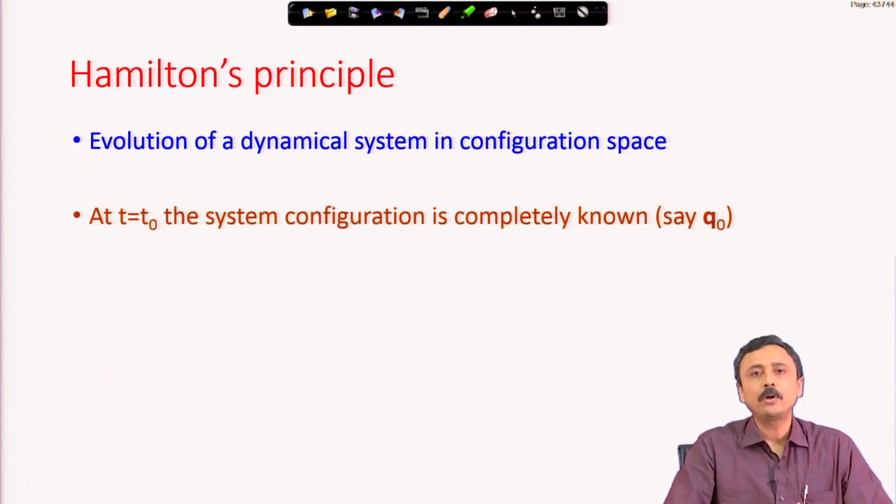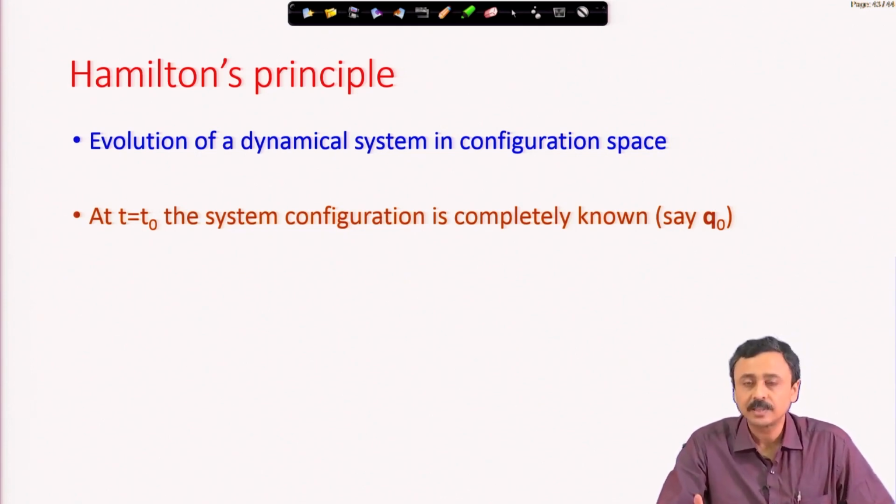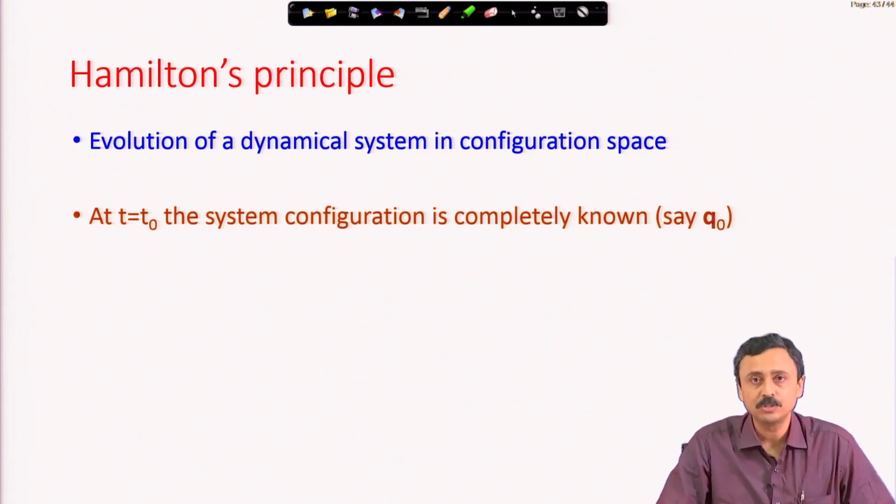As you know, any point in the configuration space completely fixes the configuration of the system. Suppose at t equal to t0, we are at a point in the configuration space. Let that point be represented as q0. So, q0 represents the configuration of the dynamical system at time t equal to t0.